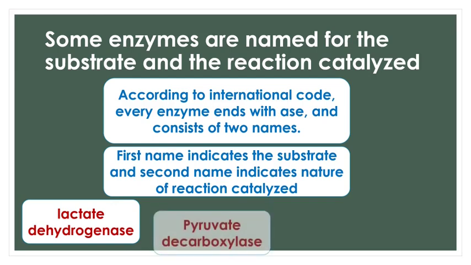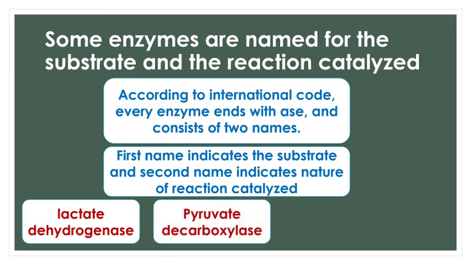Second example is pyruvate decarboxylase. Here it acts on the substrate pyruvate or pyruvic acid, and what function is it carrying out? It is removing carbon dioxide. Pyruvate or pyruvic acid is a 3 carbon compound. When one carbon dioxide is removed, one carbon is removed, it is converted to a 2 carbon compound called acetyl coenzyme A. You might have studied this during the link reaction in respiration, where pyruvic acid converts itself into acetyl coenzyme A and then enters into the Krebs cycle.